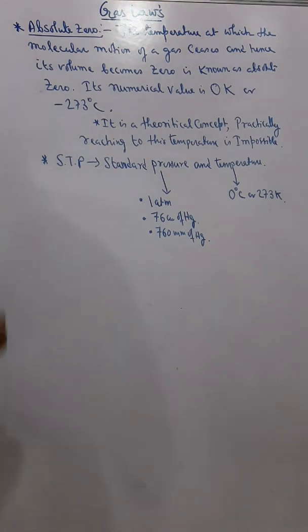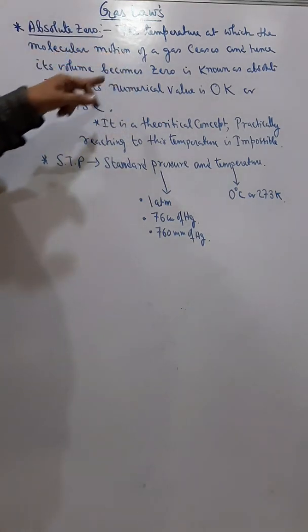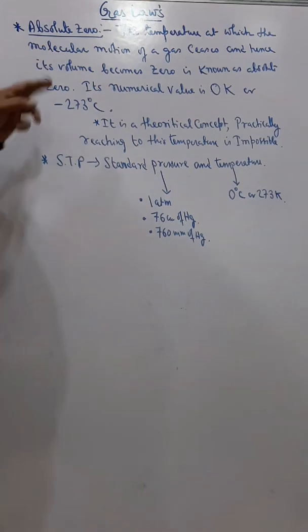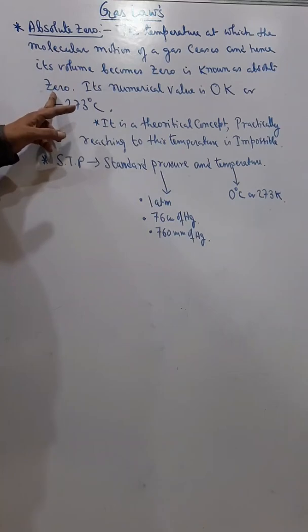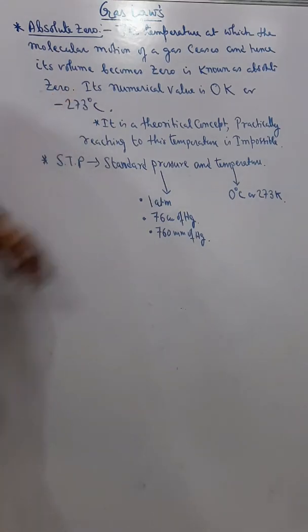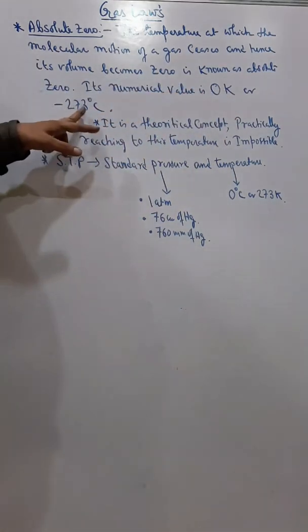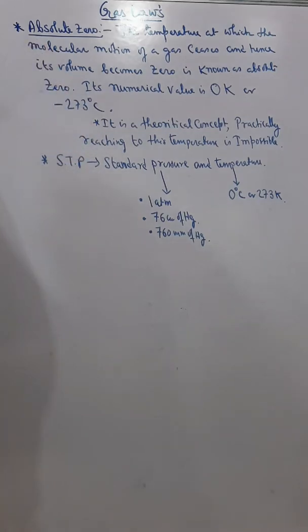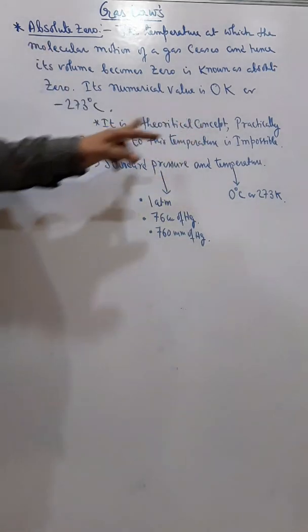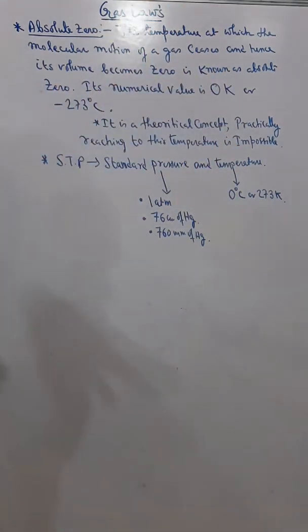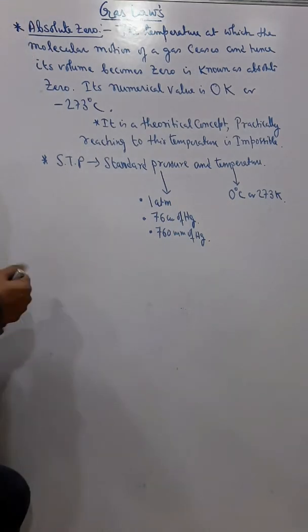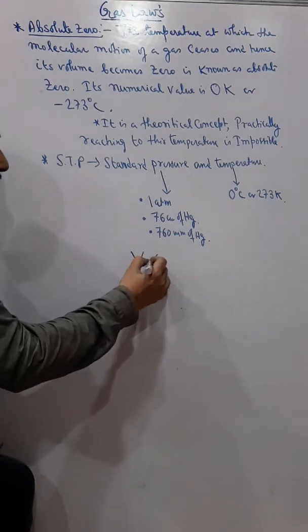Okay, next is absolute zero. As I have told you before also, the temperature at which the molecular motion of a gas ceases, means stops, and hence its volume becomes zero, is known as absolute zero. And its numerical value is 0 Kelvin or minus 273 degrees Celsius. Now it is a theoretical concept, and practically reaching this low temperature is impossible. Okay, now I'll explain what you understood of this.